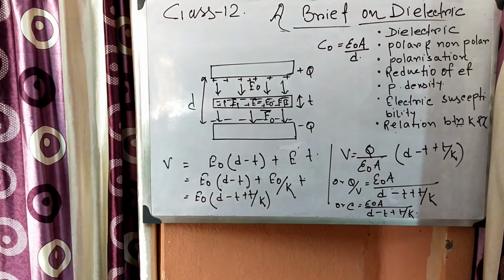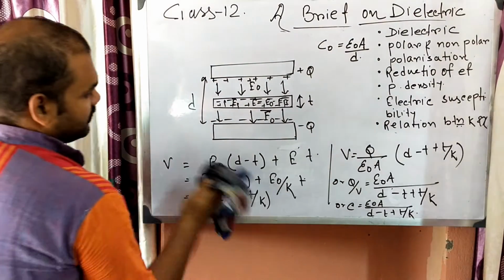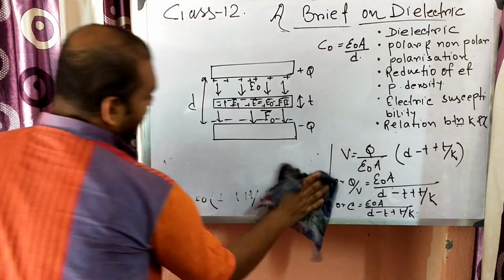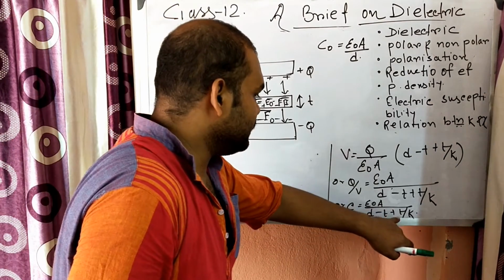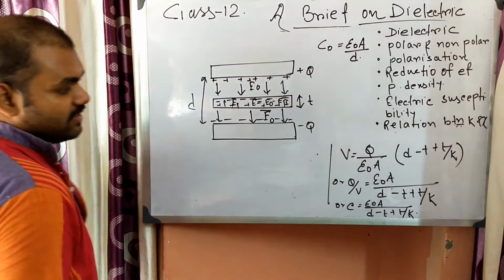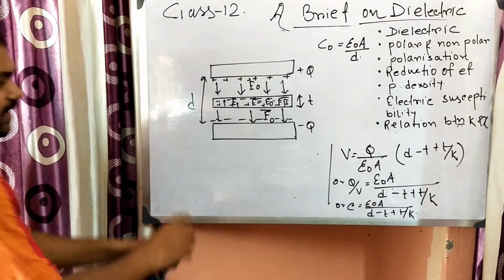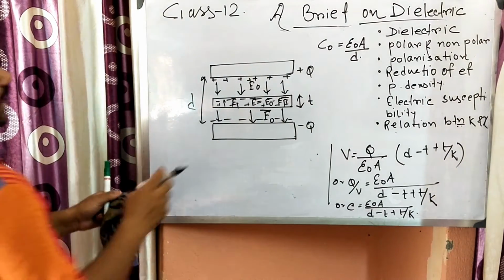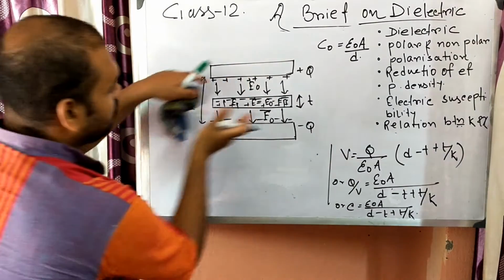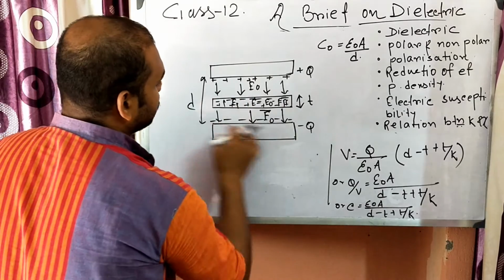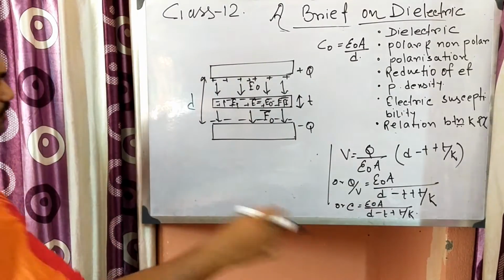This is the capacitance of the capacitor with a dielectric material of thickness T and dielectric constant K. Now, in case the dielectric is of thickness D, that is, the whole space is covered with the dielectric, then what will happen?